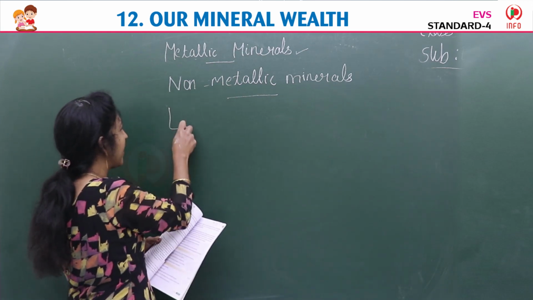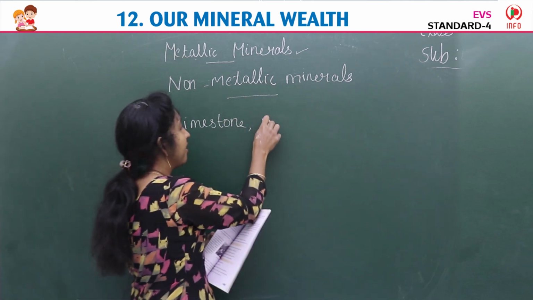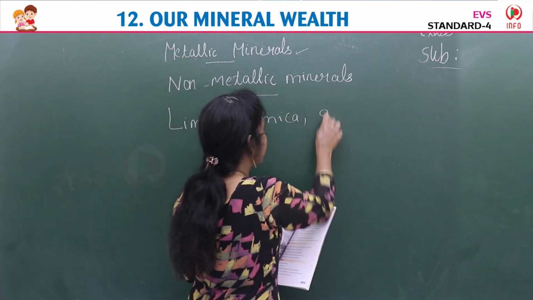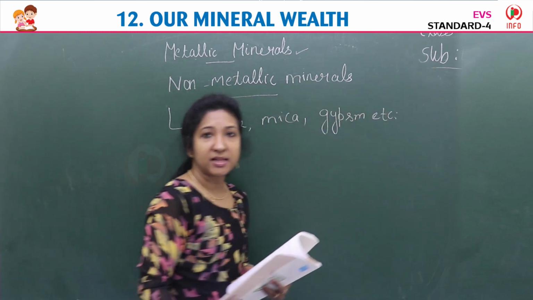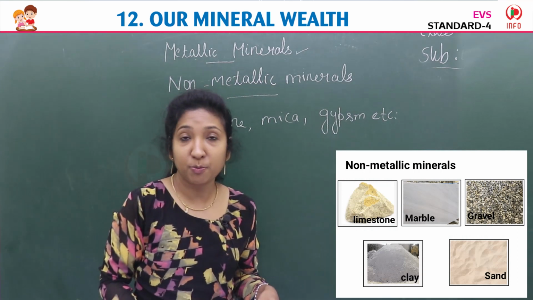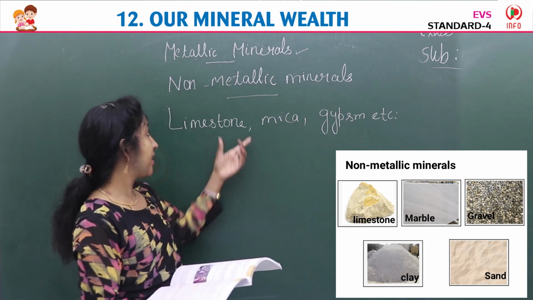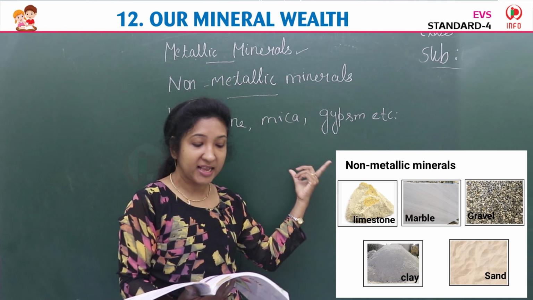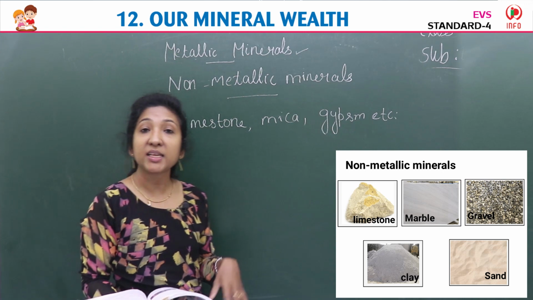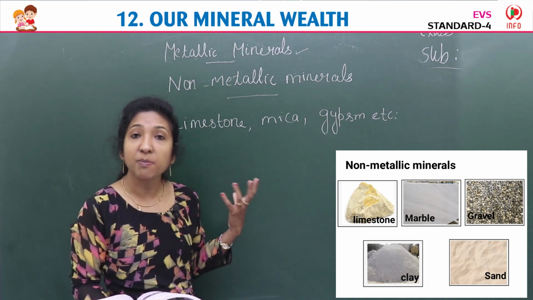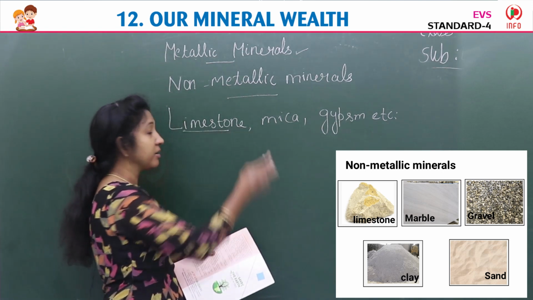So, which are the non-metallic minerals, children? Limestone, then mica, then gypsum. These are the names of a few non-metallic minerals that we produce in India. These are mainly used in iron and steel. We use these minerals in the production of iron and steel. Then in cement we use these. In electrical industries, for making electrical items, we use these non-metallic minerals. Let's see one by one. Okay, first is limestone.